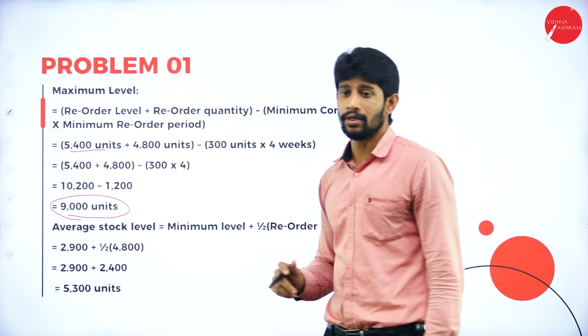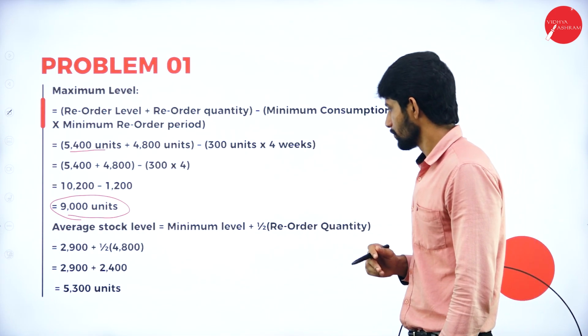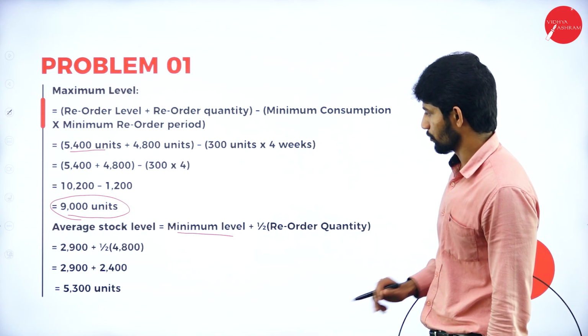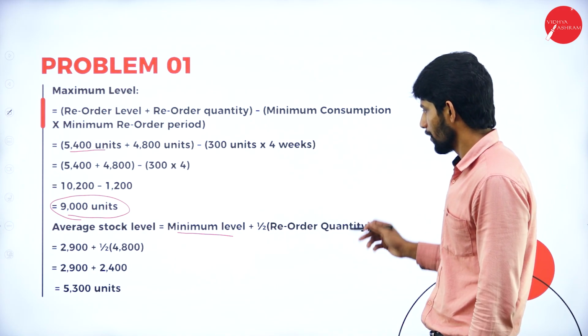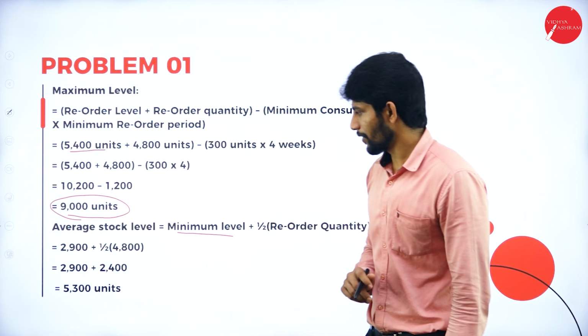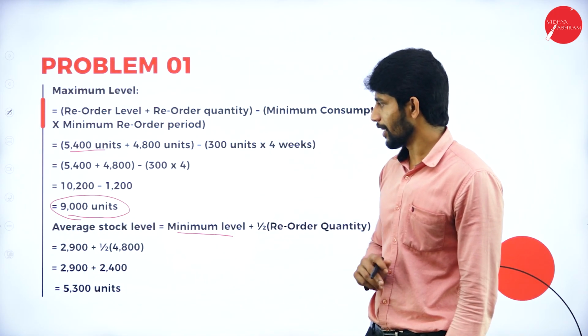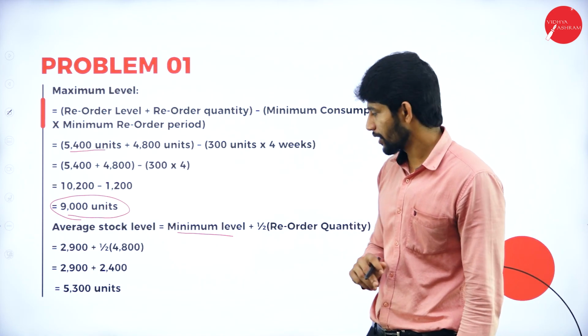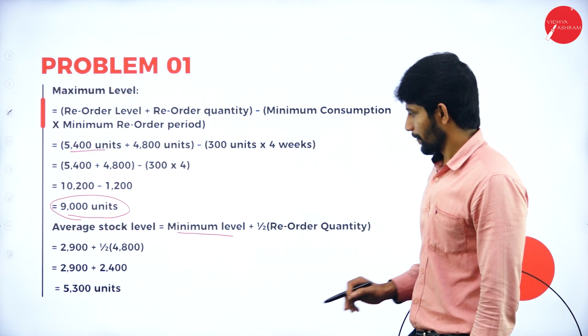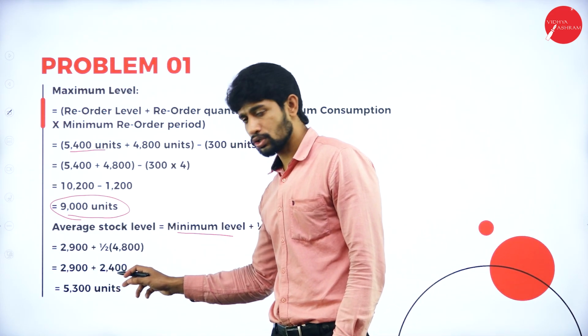Average stock level. So what is the formula? Minimum level plus half of reorder quantity. So here 2,900 is the minimum level, plus half of reorder quantity, which is 2,400. That is 2,900 plus 2,400.